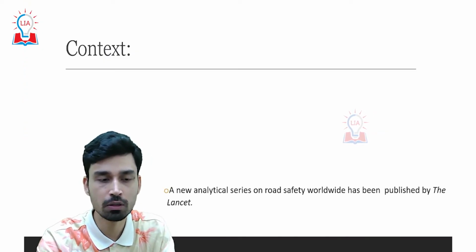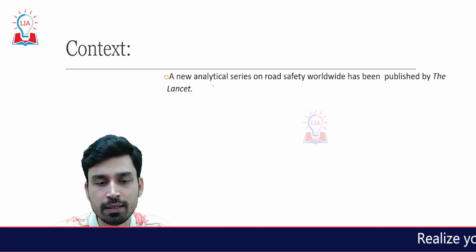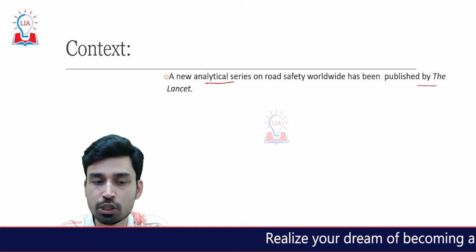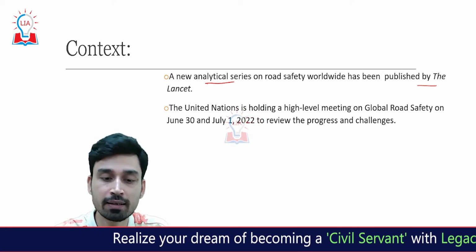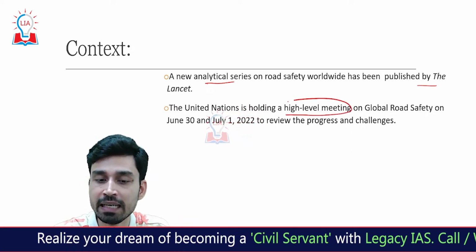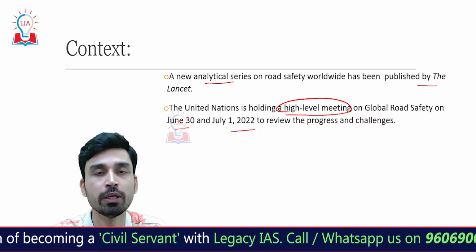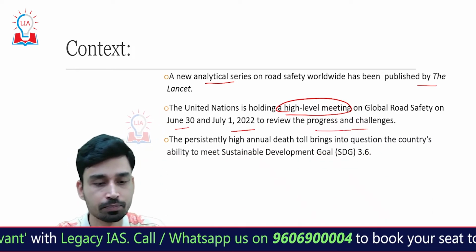First of all, the context in which we are discussing this issue is as follows. A new analytical series on road safety worldwide has been published by a famous medical journal called the Lancet. The United Nations is also holding a high-level meeting on global road safety on June 30 and July 1st, 2022 to review the progress and challenges in this area.